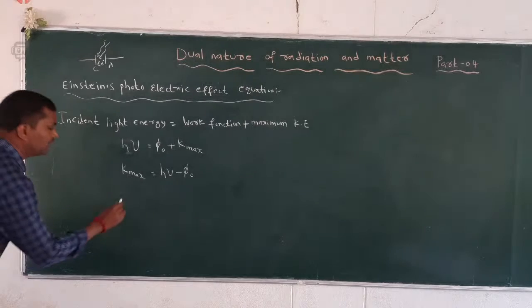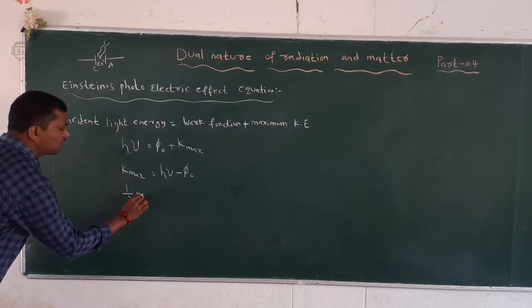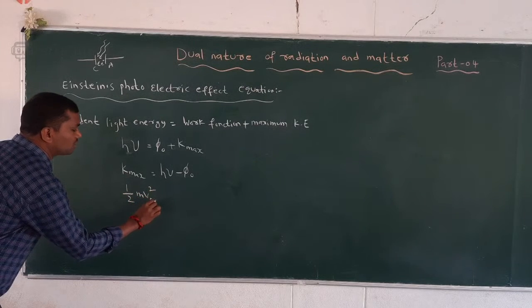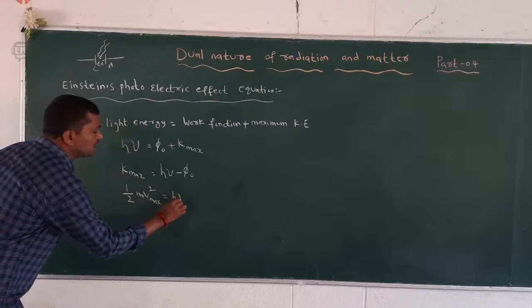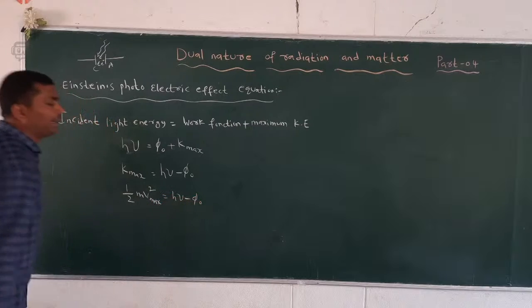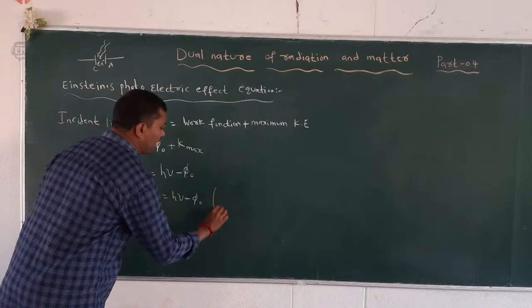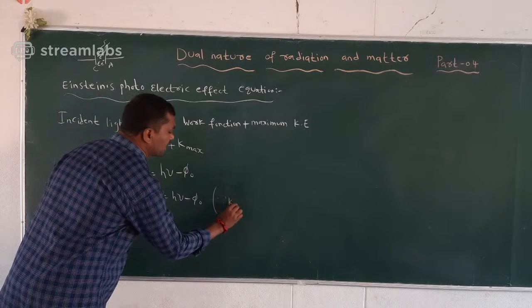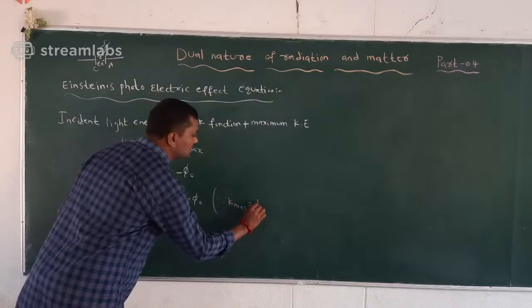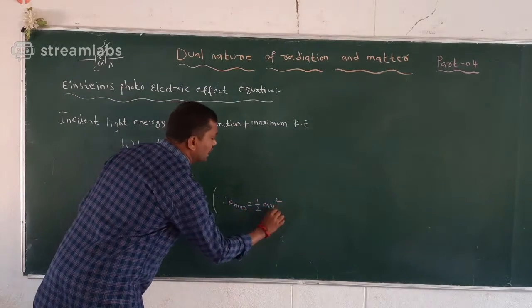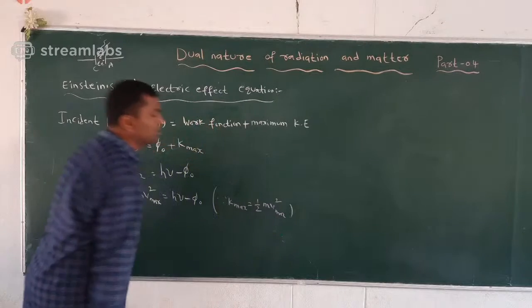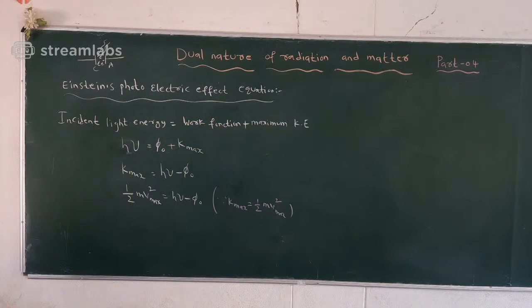For the kinetic energy formula, half m v square maximum is equal to h nu minus pi naught. Here K max is equal to half m v square maximum, the simple equation for kinetic energy, K is equal to half m v square.